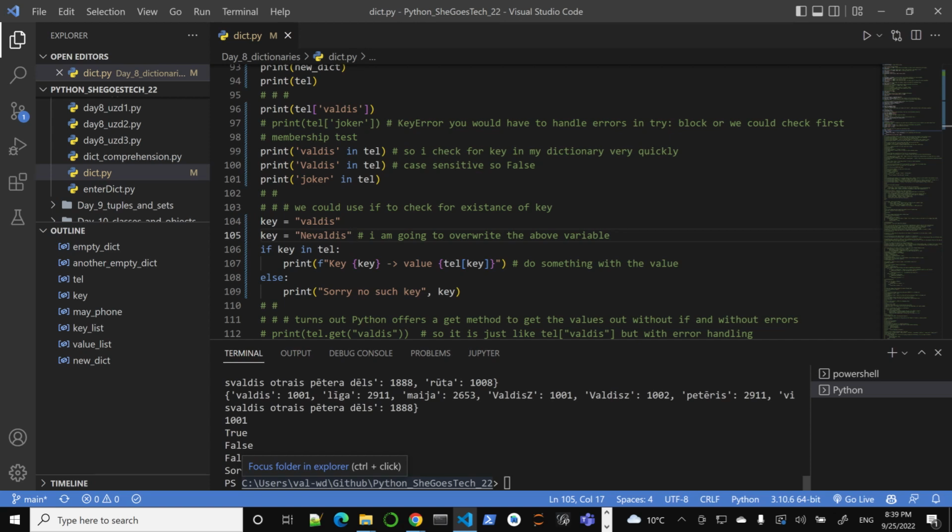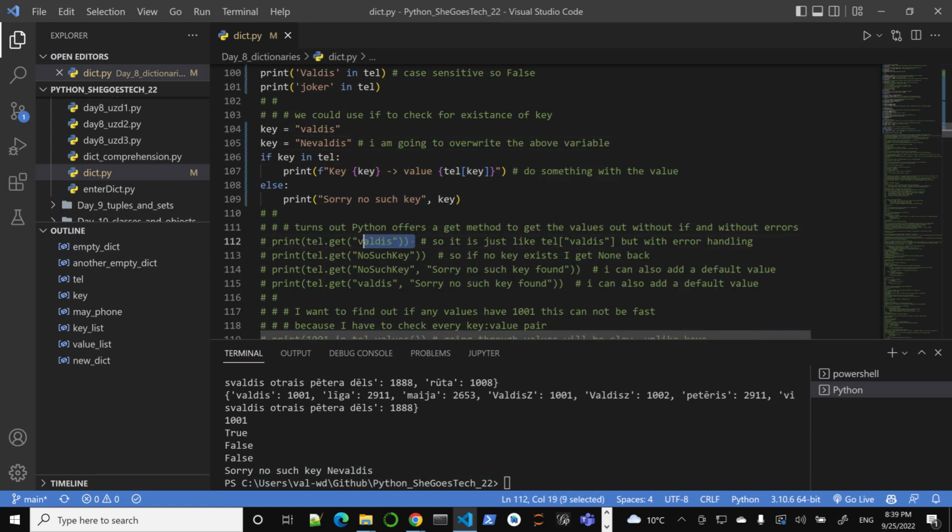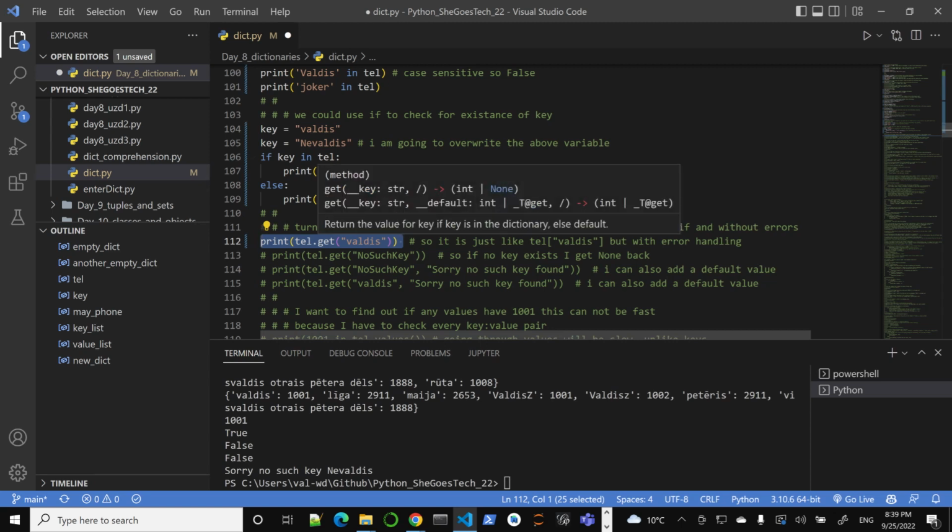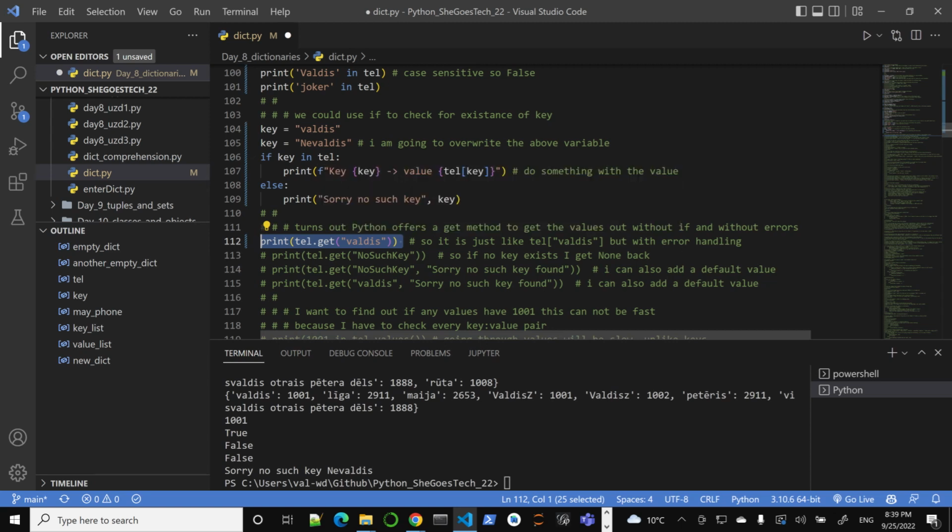We could use this approach, but Python is already thinking of making you write less. If you don't want to handle errors yourself, which we have not really dealt with yet, you might want to use a pre-built function. There is something called a getter, or get, right? So you can use it to get values. So telephone.get, a method, gives the value for the key if it exists. So this will not throw an error.